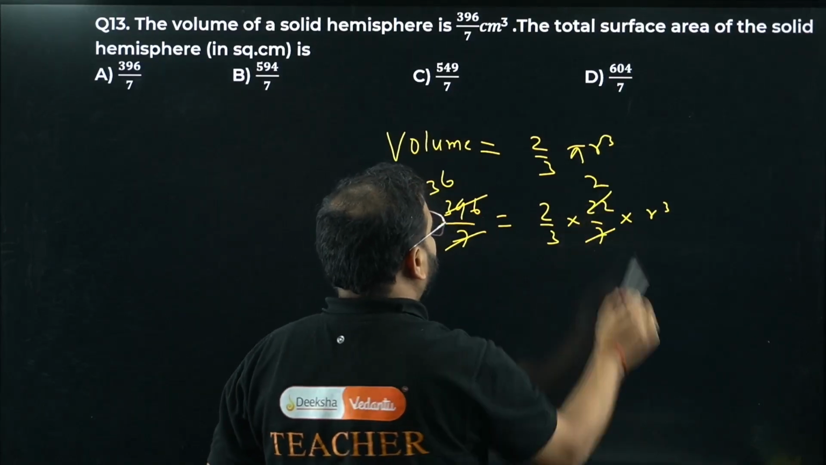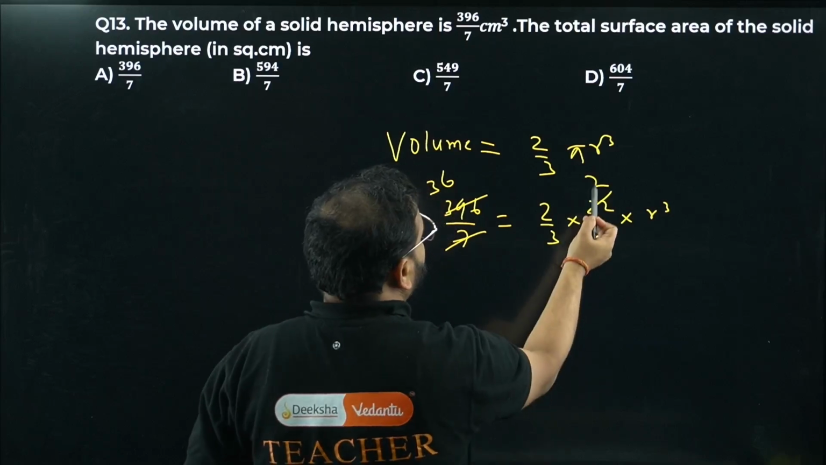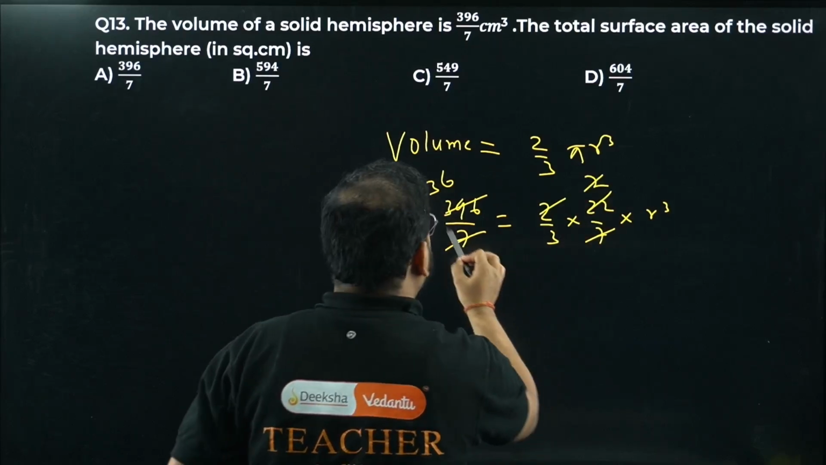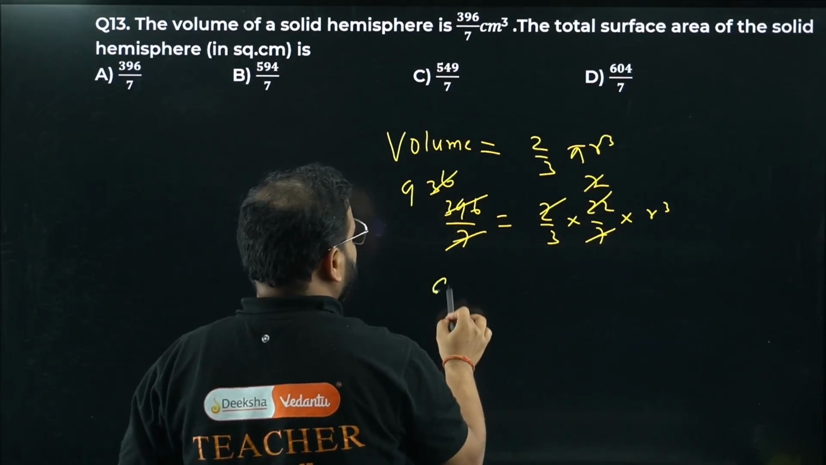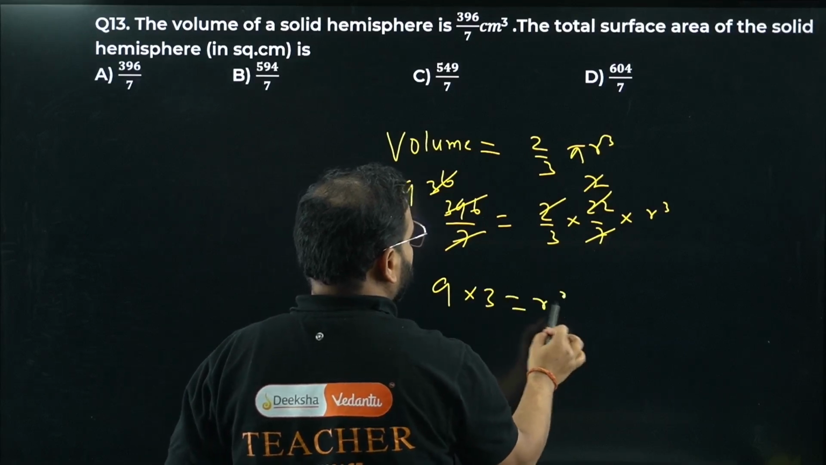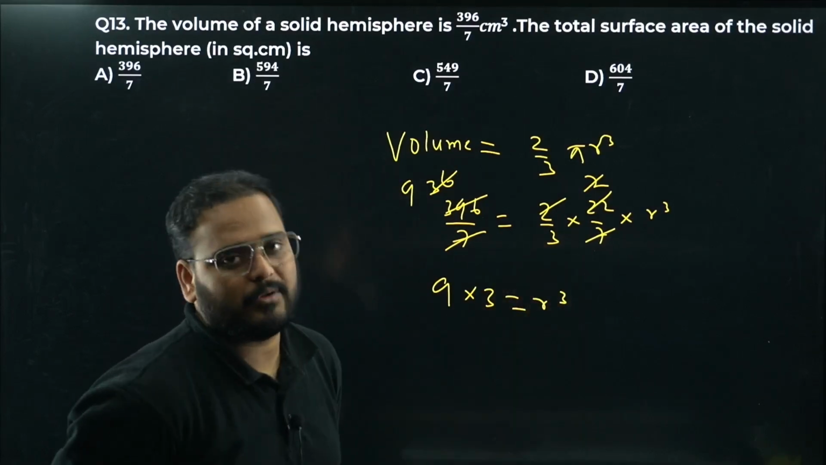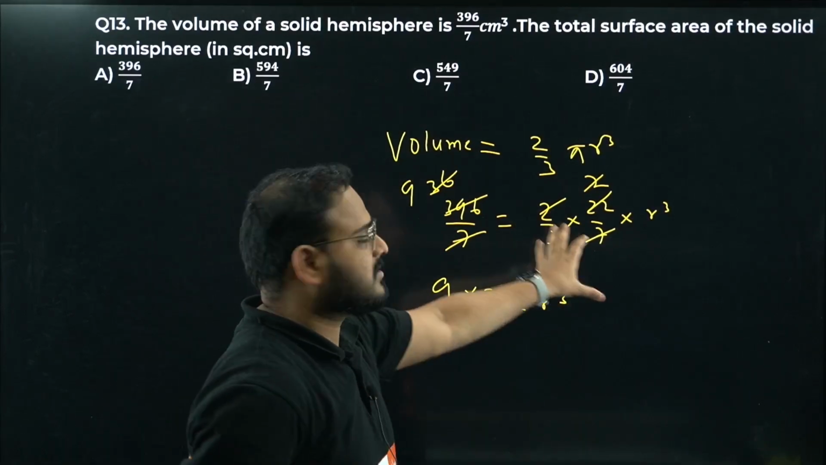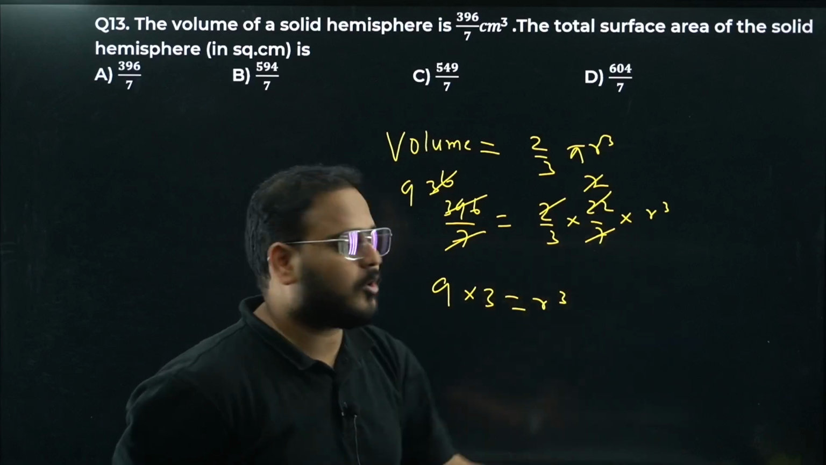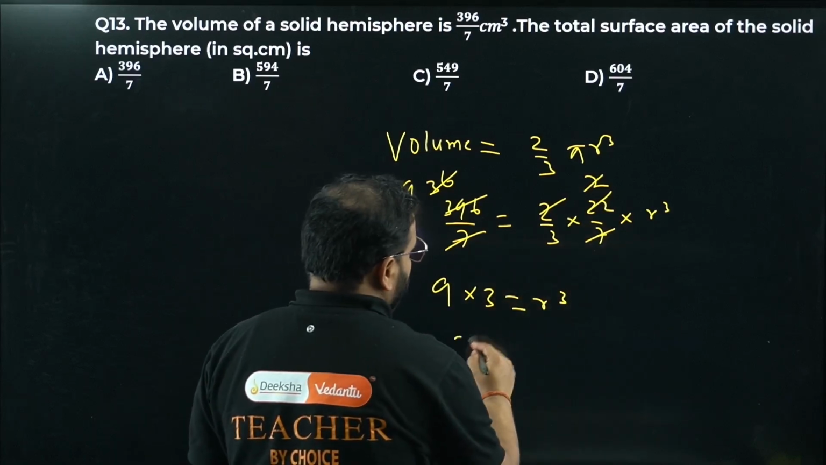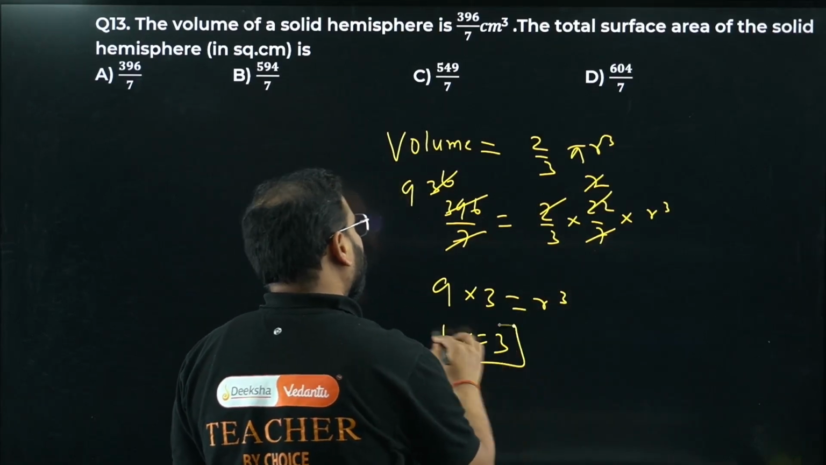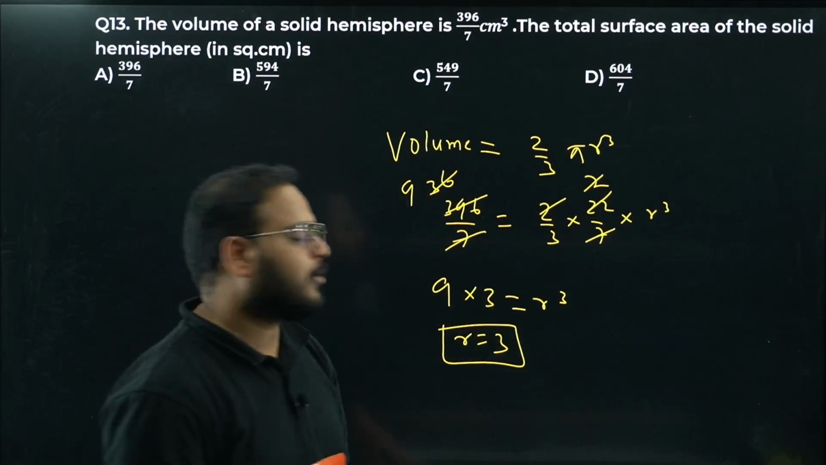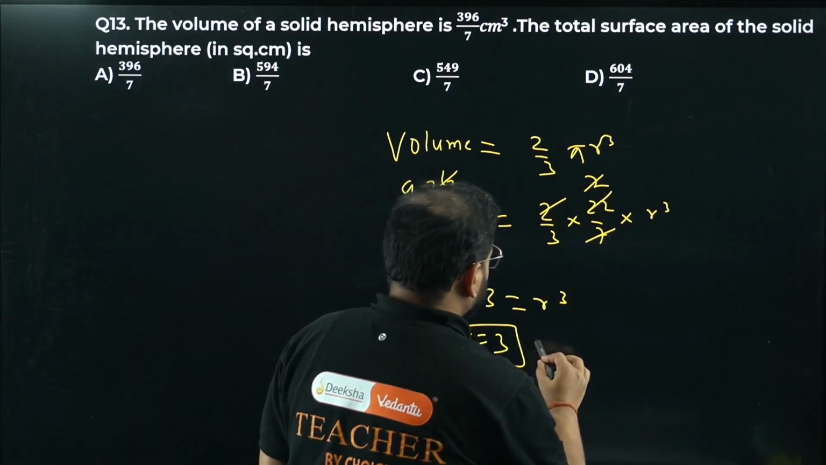11 2s are gone over here. We have 2 2s are 4. Here 36 means 9. I'm getting 9 times 3 equals r cube. Not sure, do your own calculation. Just take this expression and do your calculation from your side. What are you getting from here? Take the cube root of 9 into 3, which is 27. R is simply 3. What is the R value? 3 centimeters.